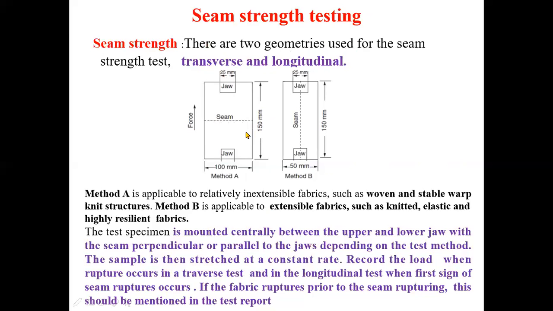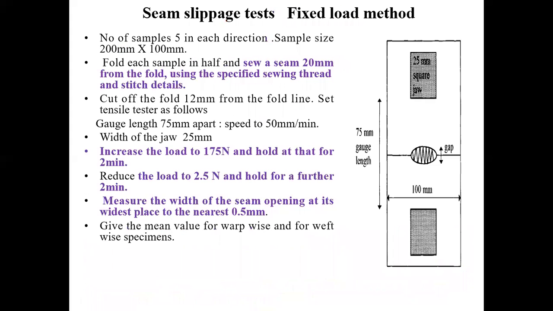That means they are mutually perpendicular to each other. But here the seam is also in this direction, and the load is also applied in this direction. So in method A, the force and seam are 90 degrees with each other, but in the case of method B, they are parallel with each other.